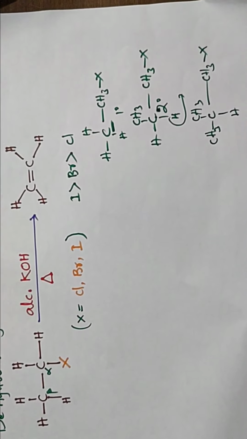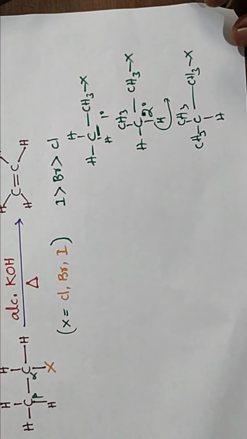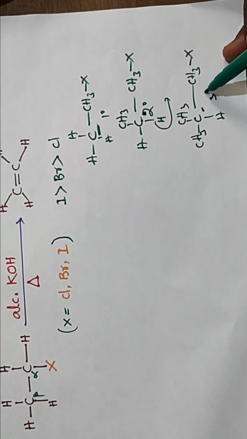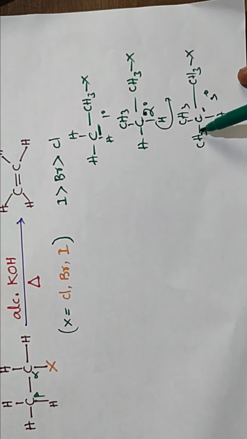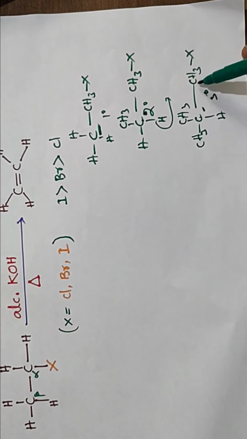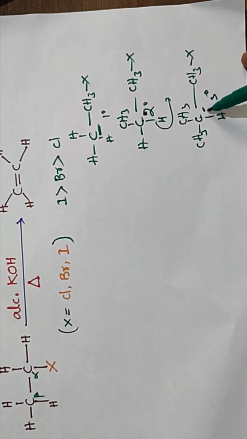And this one is tertiary. This carbon is bonded with three methyl groups, so it belongs to the tertiary carbon.